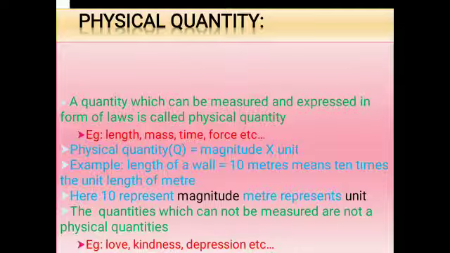A physical quantity can be represented by using two things: magnitude and unit. For example, if I ask what is the length of your classroom wall, you can say it is 5 meters, or 6 meters, or 10 meters. Let us consider it is 5 meters. If I ask what is the meaning of 5 meters, you will say, sir, suppose the length of this stick is 1 meter, the length of this wall is 5 times this 1 meter stick.